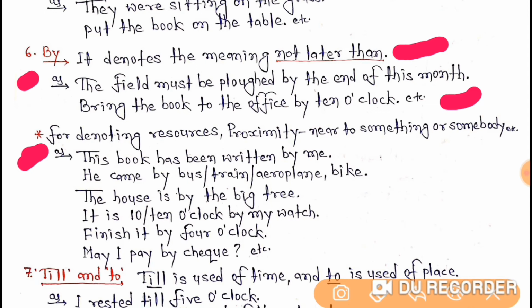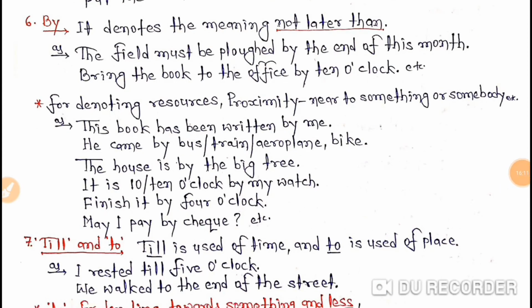For denoting resources, proximity near to something or somebody, etc. As, this book has been written by me. He came by bus, by train, by aeroplane, by bike. Students, for means of transport, you have to use by. By bus, by train, by aeroplane, by bike, by bicycle, like that you have to use. Remember this. The house is by the big tree. It is 10 o'clock by my watch. Finish it by 4 o'clock. May I pay by check? So students, you have got the use of by.